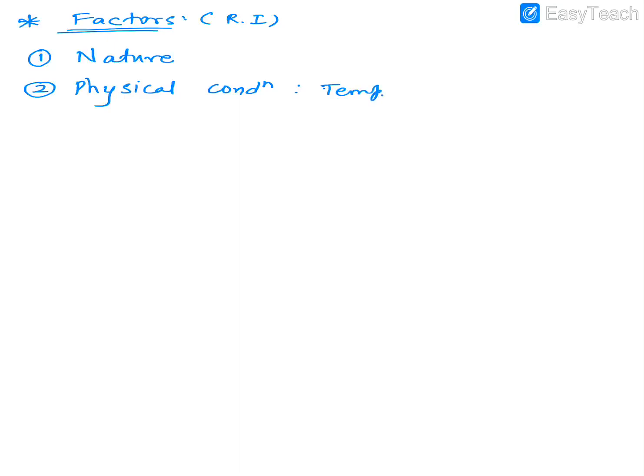Now see how temperature affects it. If the temperature increases, the density of a medium will decrease. If the density decreases, then the speed of light in that medium will increase. But if the speed increases, then the refractive index will decrease, as we already discussed, they are inversely proportional. And number three, the last factor is the color of the light, or the wavelength.